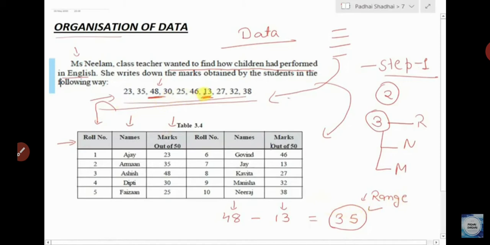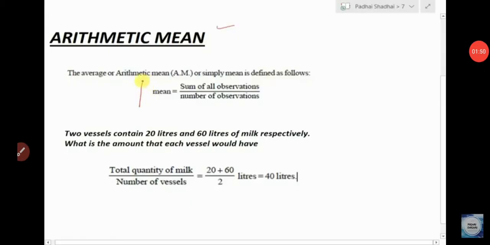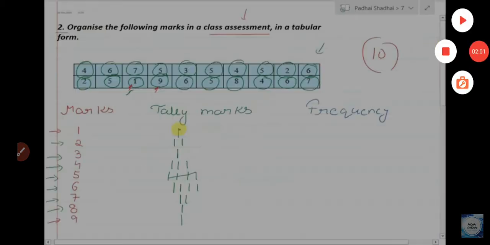Now what do you mean by arithmetic mean? How to find the arithmetic mean? See, this is your observation, it is given. So sum of the observation upon total number of observation, and how many roll numbers are here? Total 10, so divided by 10, then you can get arithmetic mean of the data. Understand? The arithmetic mean means sum of all observation upon number of observation. And what is range of the data? Range of the data means highest observation minus lowest observation.